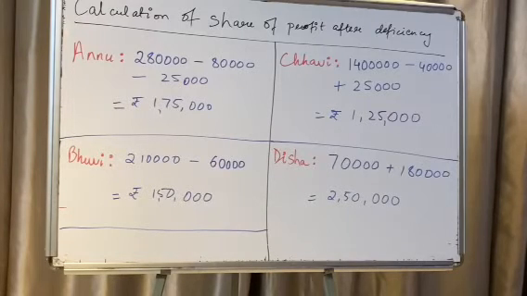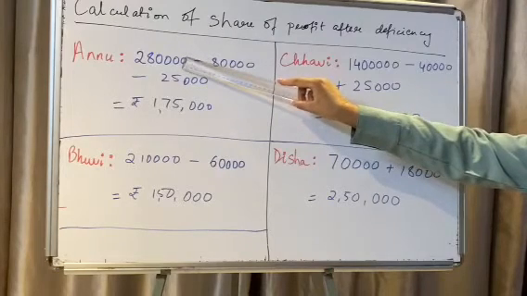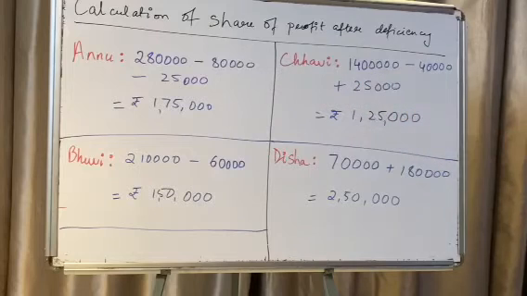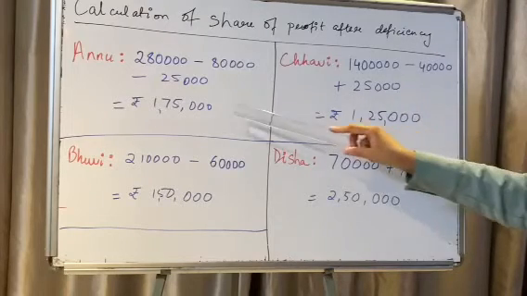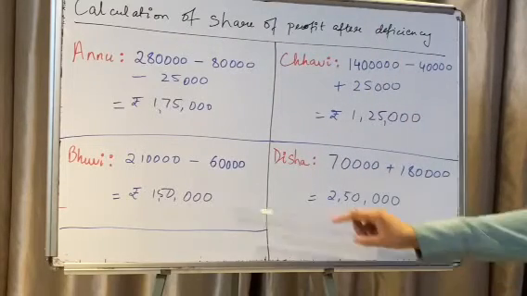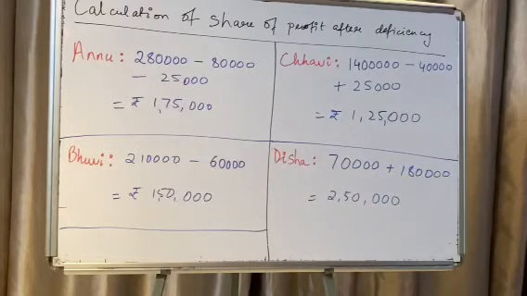Now the last working note of this sum, calculation of the share of profit after deficiency. Anu, her actual share of profit was 2,80,000 minus 80,000 that was given to Disha minus 25,000 that was given to Chavi. So 1,75,000 is what Anu will get. Bhavi's share of profit, she had 2,10,000 of actual profit minus 60,000 given to Disha.